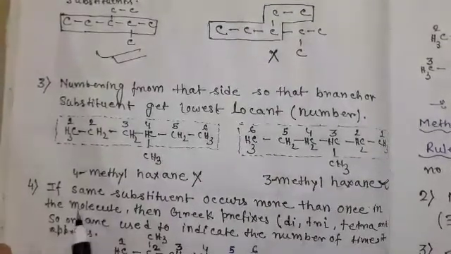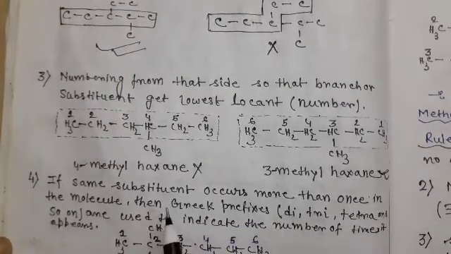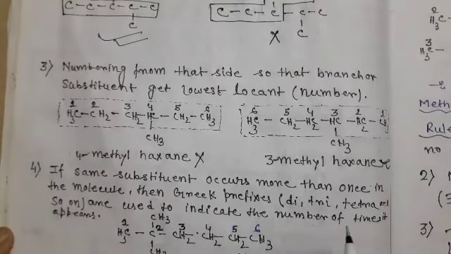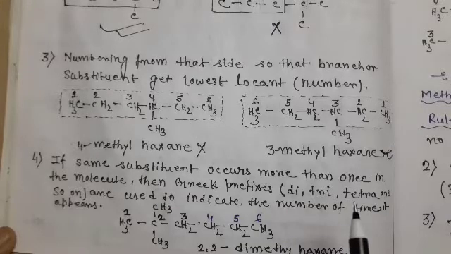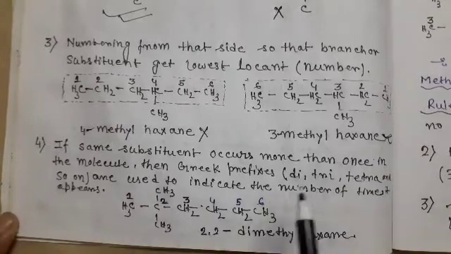Next rule, if the same substituent occurs more than once in the molecule, then the Greek prefixes di, tri, tetra and so on are used to indicate the number of times it appears. If it appears 2 times, the prefix is di, 3 times tri and 4 times tetra. Here the substituent appears 2 times, so di is used.